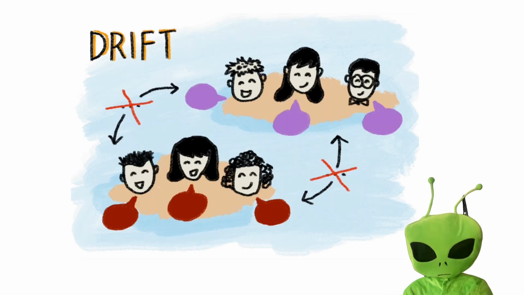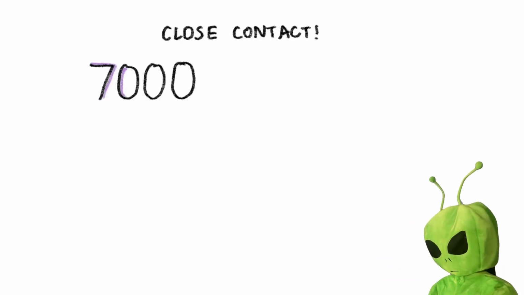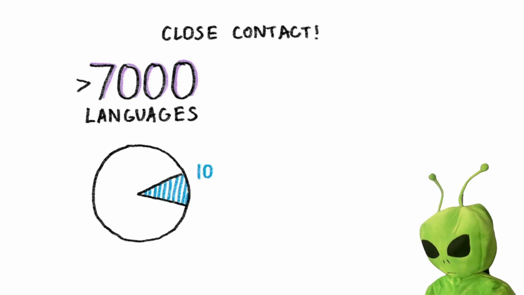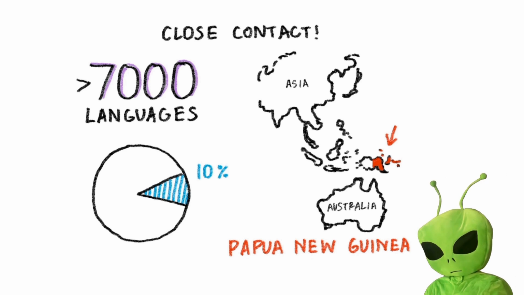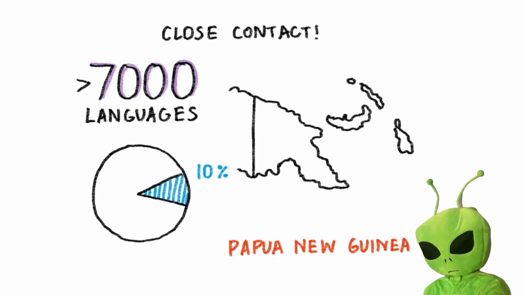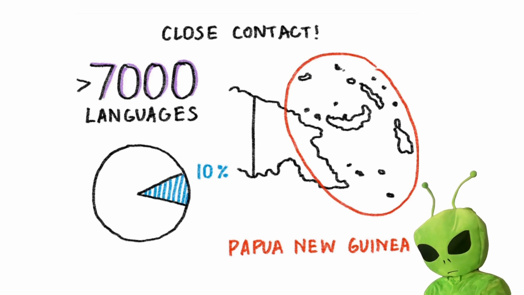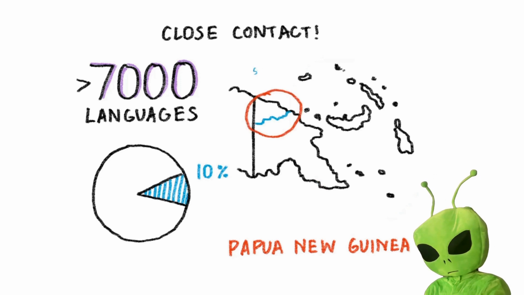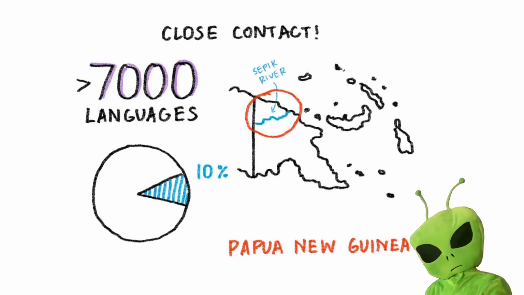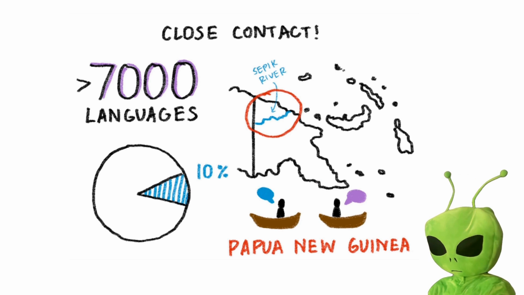So separation and drift are one driver of language differentiation. But interestingly, close contact can be another one. There are over 7,000 human languages spoken today, and about 10% of them are spoken by people living in Papua New Guinea, a collection of islands in the Pacific Ocean near Australia. Given what we've said about drift, you might think that most of those languages are spoken by groups of people who don't interact with each other very much, like maybe on these islands. But actually, we see the largest number of different languages clustered here, along the Sepik River, where boat travel means that different groups of people come into contact with each other really often.